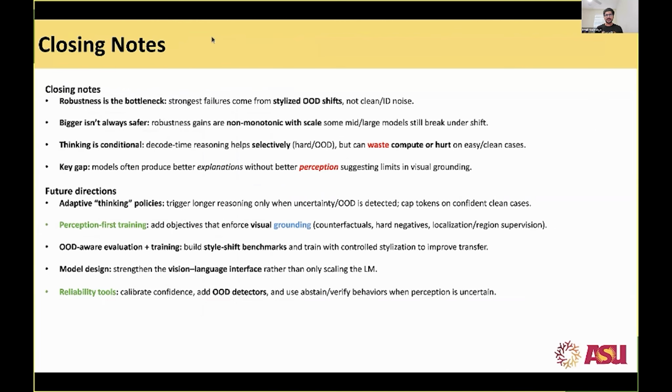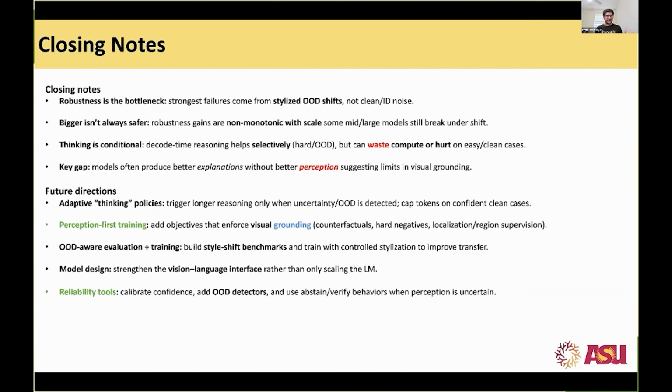Some closing remarks. Again, robustness is a bottleneck. There is a need for better, stronger data sets to assess visual language models or multimodal language models holistically. A bigger model does not mean that you have better perceptual capabilities, as there are still non-monotonic results in the robustness, and they may break under any distribution shift.